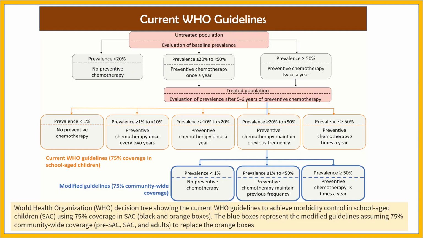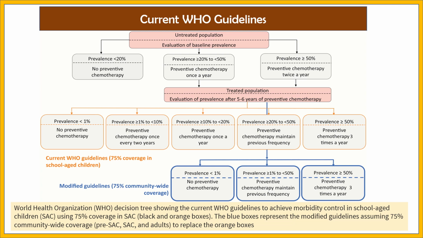So the current WHO guidelines are presented here. According to the WHO guidelines, in an untreated population, when the prevalence is less than 20%, there is no need for preventive chemotherapy. But if the prevalence is between 20% and 50%, then preventive chemotherapy is done once a year. And if the prevalence is more than 50%, then preventive chemotherapy is done twice a year.